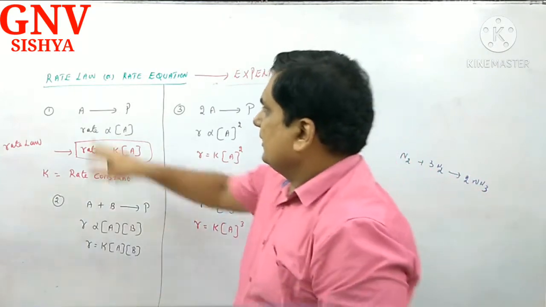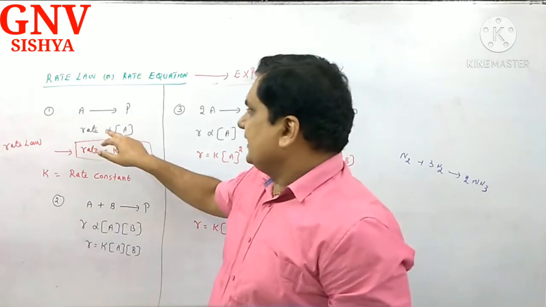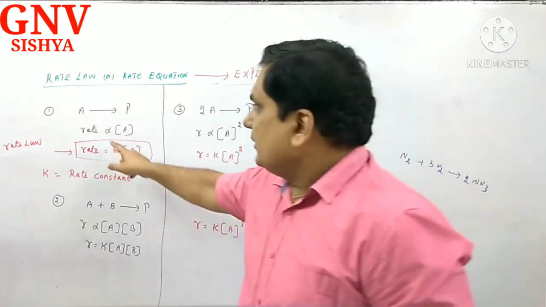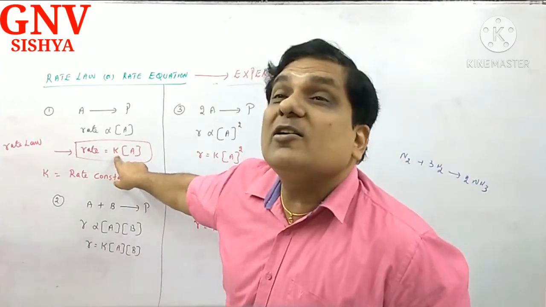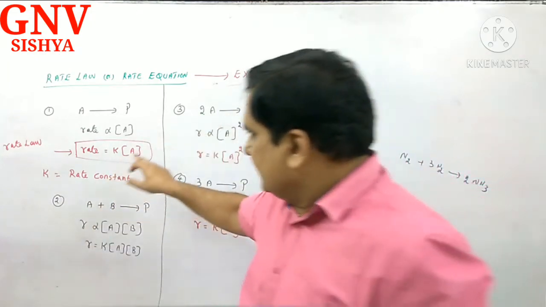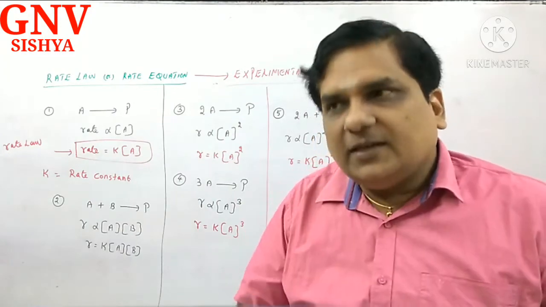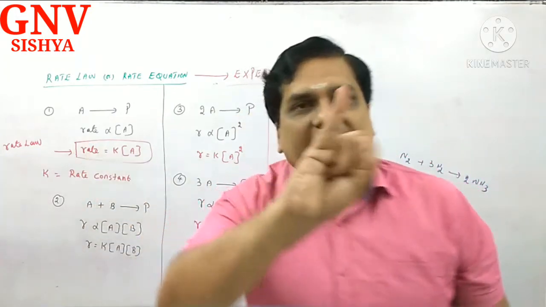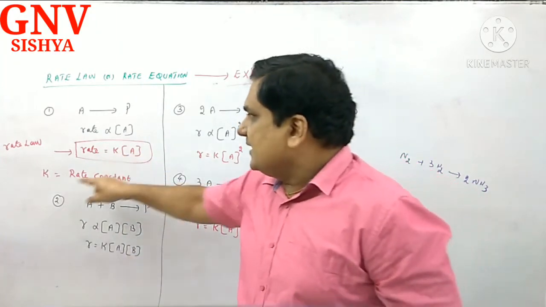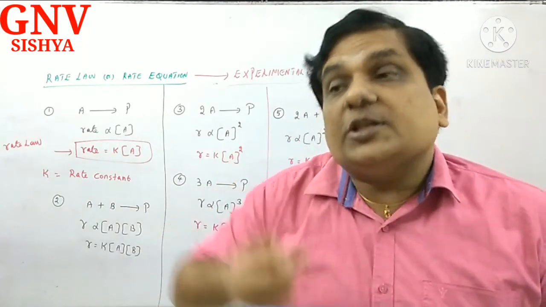I tell you, A gives product, am I right? According to the law of mass action, rate is directly proportional to the concentration of A. I want to remove the proportionality sign, so I introduce a constant called K. Rate is equal to K into [A]. This expression is called the rate law. What is rate law? Rate law is an expression relating the rate of the reaction and the concentration of reactant. And what is the name of the constant K? That constant K is called the rate constant, velocity constant, speed constant.